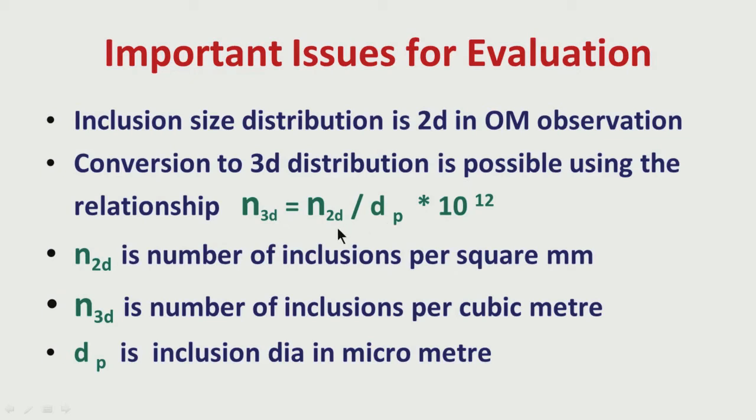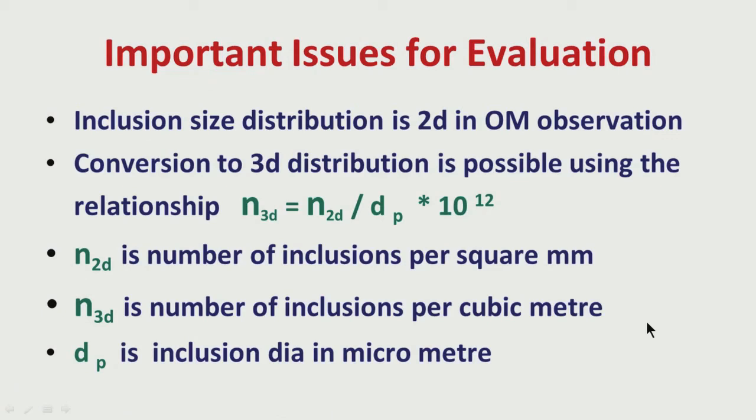We divide N2D by this and multiply by 10 to the 12, and we get the number of inclusions of this average diameter in a sample of 1 square micrometer. Okay. So, this is square micrometer, this is not millimeter. By this way we know the three-dimensional figures, which are more realistic.